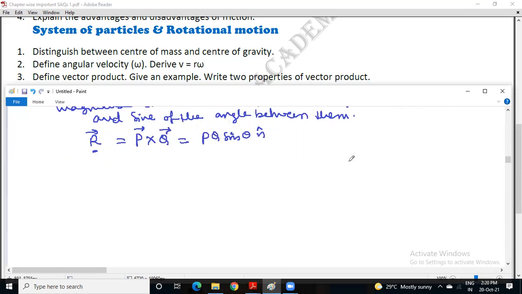In addition, there is another point: the direction of the resultant is perpendicular to both the vectors. Yeah, proceed.